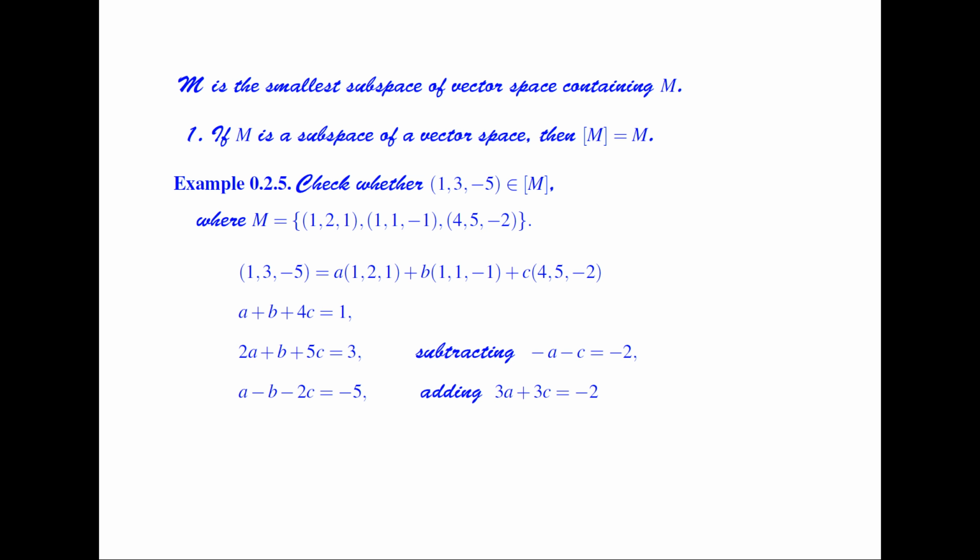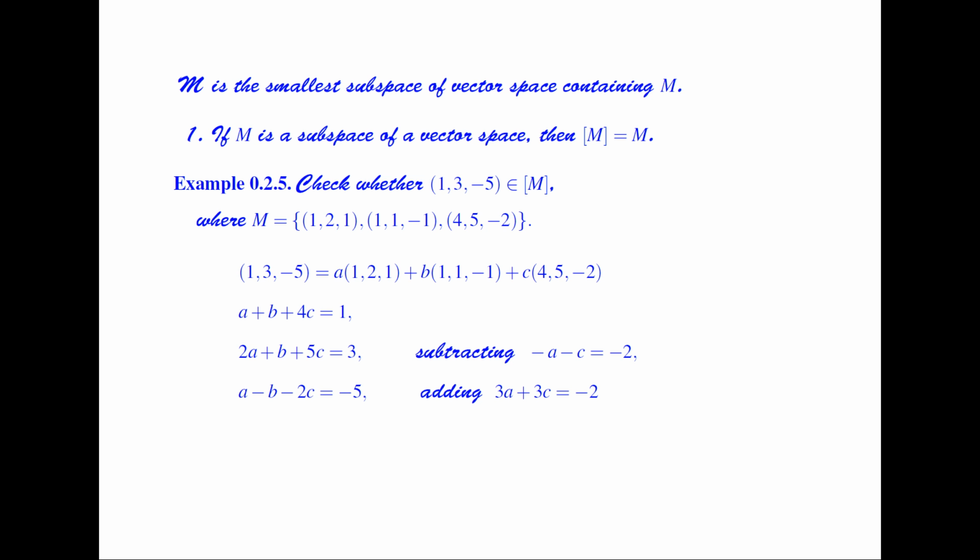Now does this vector belong to the span of M? We can check it easily: (1, 3, minus 5) is equal to A times the first plus B times the second plus C times the third. So comparing the coefficients, we have A plus B plus 4C equal to 1. Similarly, from the other elements we get the other two equations.